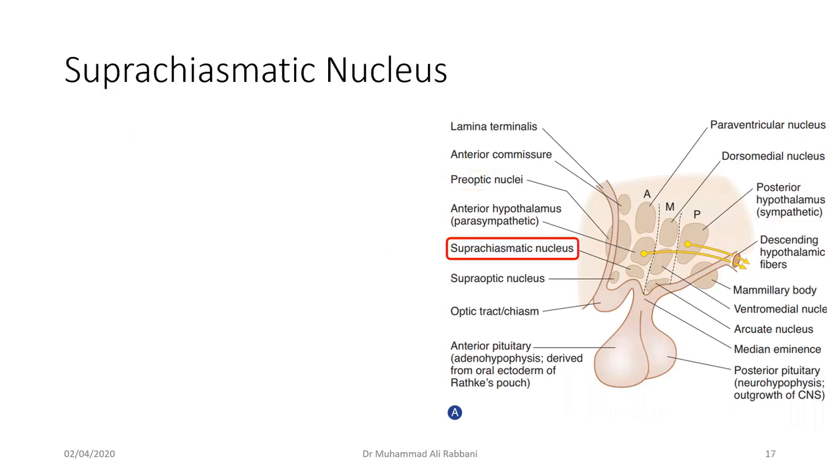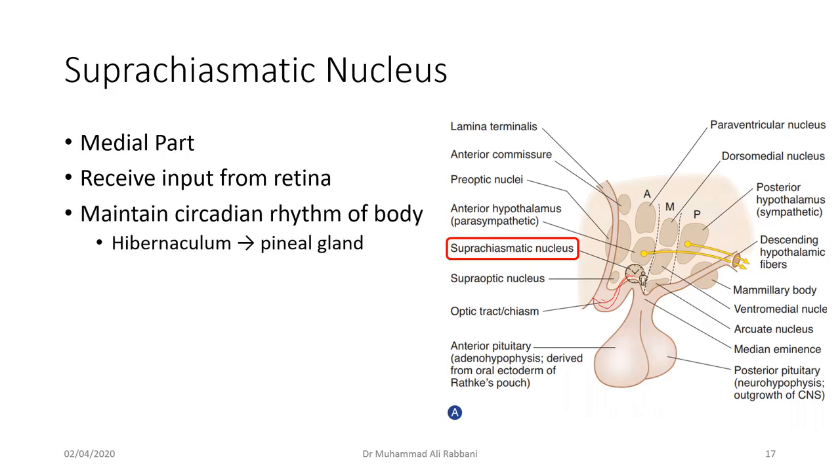The next nucleus is the suprachiasmatic nucleus. This is the optic chiasm, and it is present just above the optic chiasm. This is the suprachiasmatic nucleus. It is present on the medial side of the hypothalamus, and it receives direct input from the retina. Some of the optic nerves carrying the sensory input from the retina leave the optic chiasm and directly enter this nucleus. By doing so, they help the hypothalamus keep track of time and maintain the circadian rhythm.